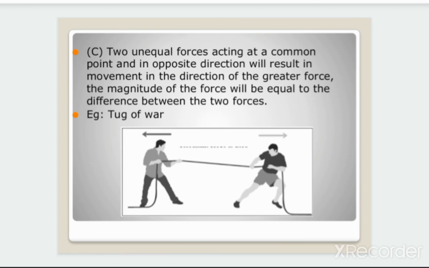Two unequal forces acting at a common point and in opposite direction will result in movement in the direction of the greater force. The magnitude of the force will be equal to the difference between the two forces. Example, in tug of war, the rope is pulled from both the sides. Here, the force acts on the rope, but the side on which there is greater force of pull, the rope will move towards that side.